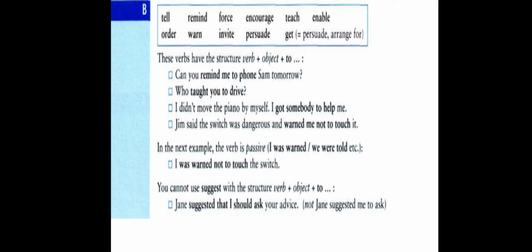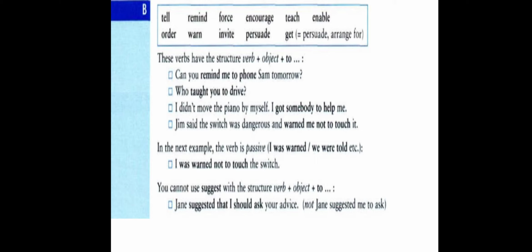For example, can you remind me to phone Sam tomorrow? Here is a question, and we have the verb remind followed by me as an object, then comes to plus the base form infinitive. Who taught you to drive? Another question.